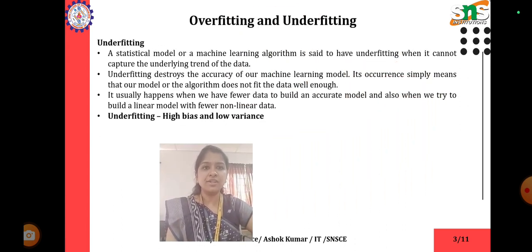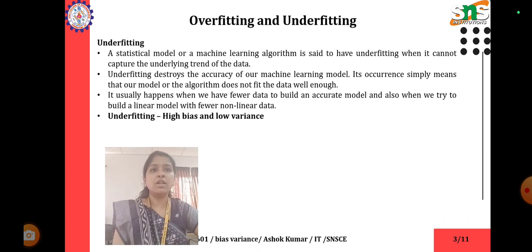What is underfitting? A statistical model or machine learning algorithm is said to have underfitting when it cannot capture the underlying trend of the data. Underfitting destroys the accuracy of our machine learning model. Its occurrence simply means that our model or the algorithm does not fit the data well enough. It usually happens when we have fewer data to build an accurate model and also when we try to build a linear model with nonlinear data. Underfitting means high bias and low variance.